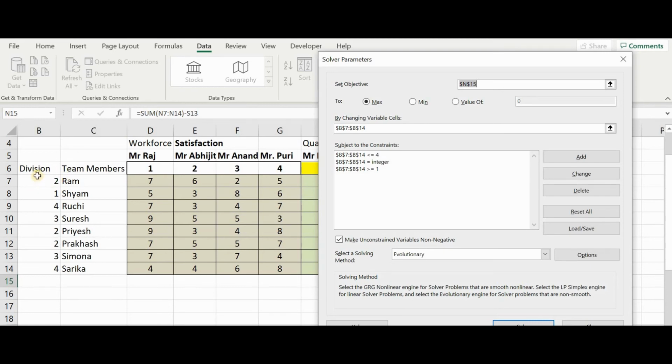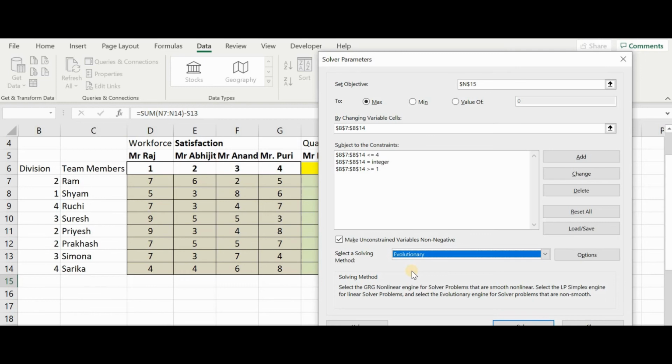So of course it has to be less than or equal to 4. It has to be an integer, and it has to be greater than or equal to 1. At least the project number is 1. So this is what we have done. Make unconstrained variables non-negative. There cannot be anything negative. And here don't select simplex or non-linear, you have to select evolutionary, because Excel will do a lot of iterations and then give us a final value.